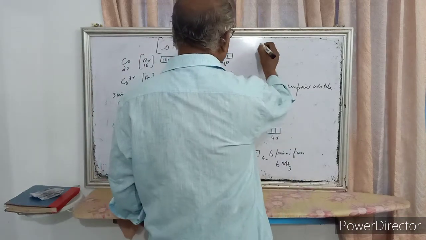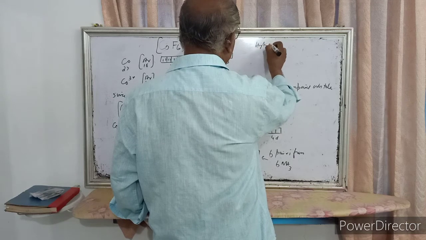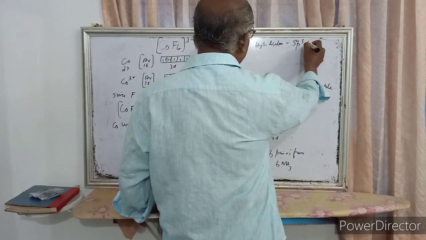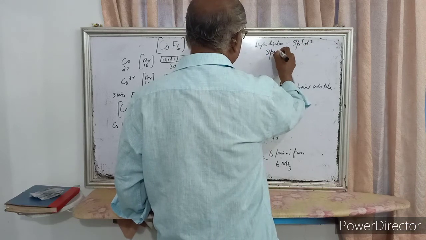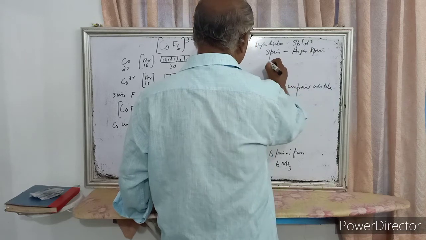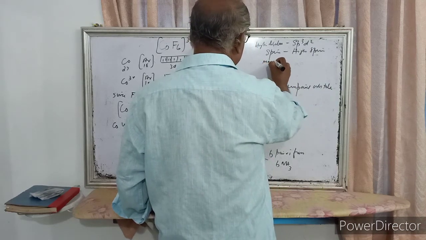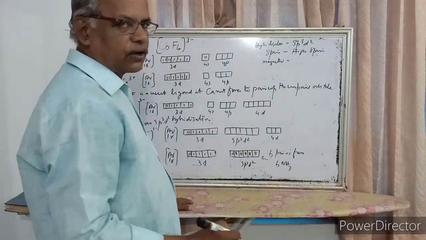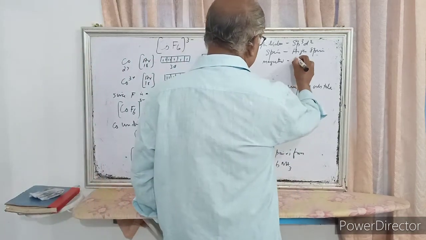So hybridization is sp3d2, spin is high spin complex. Magnetic nature: since it contains unpaired electrons, it is paramagnetic.